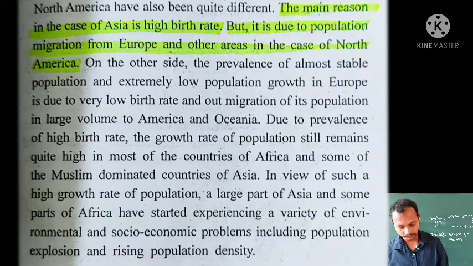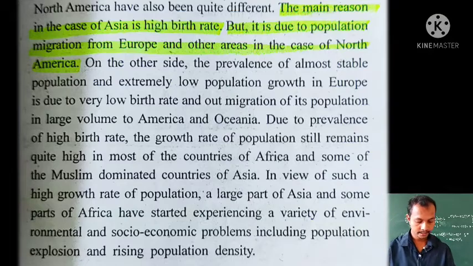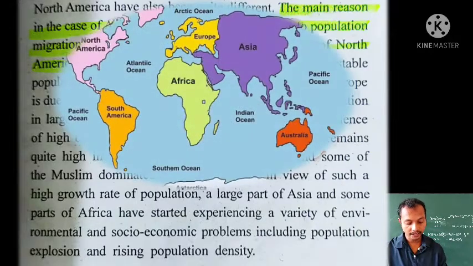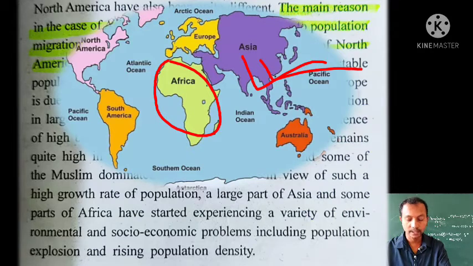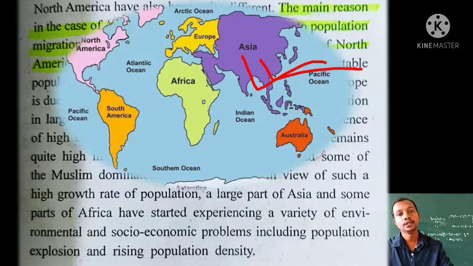Now see this high growth of population. A high rate of increasing population can cause us a few problems, problems like Asia and Africa and some of the Muslim dominated areas of Asia are facing. What are those problems?